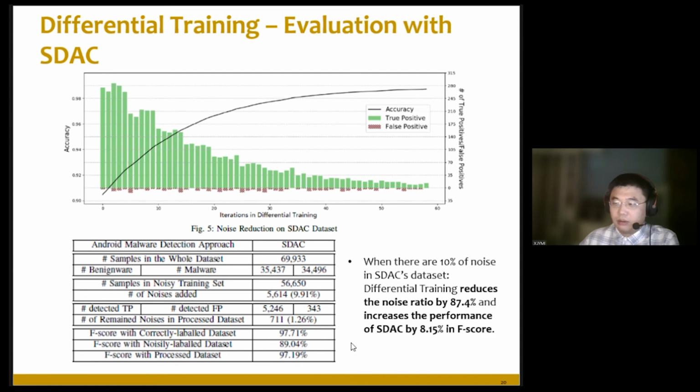In this case, it is shown that differential training can help reduce the label noise in the dataset and increase the performance to make it closer to its actual performance.